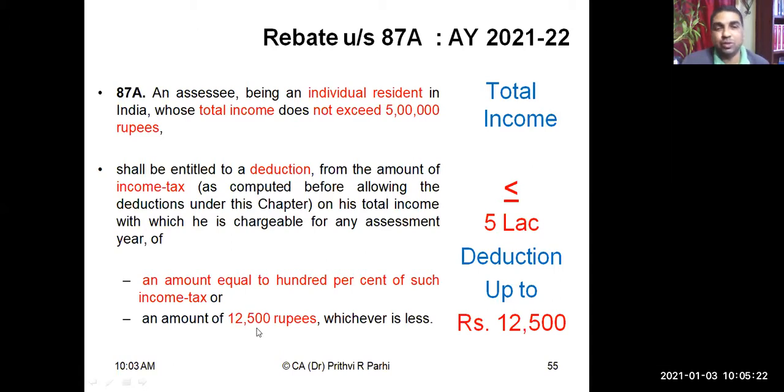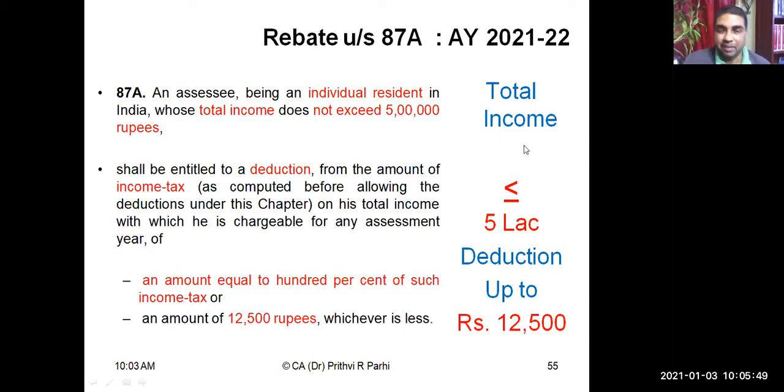That means if your income doesn't exceed 5 lakh rupees, 100% of the tax will be rebated, or an amount of 12,500 rupees, whichever is less. If you compute your tax exactly on 5 lakh rupees, you'll find the tax is 12,500. So up to that, it is rebated. I will not say exempt. If your income is up to 5 lakh rupees, you're eligible for a rebate, and because of this rebate, your tax liability becomes nil.